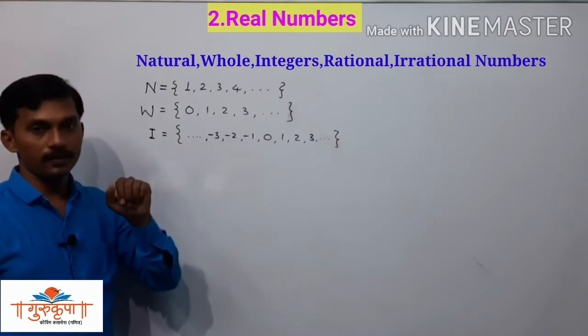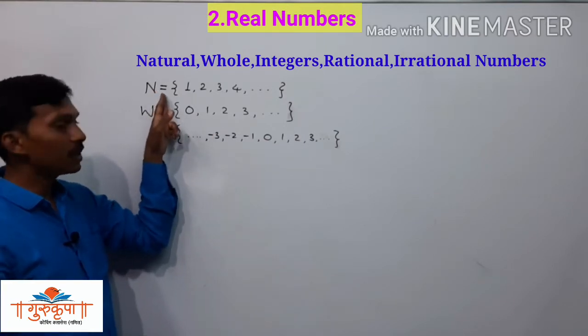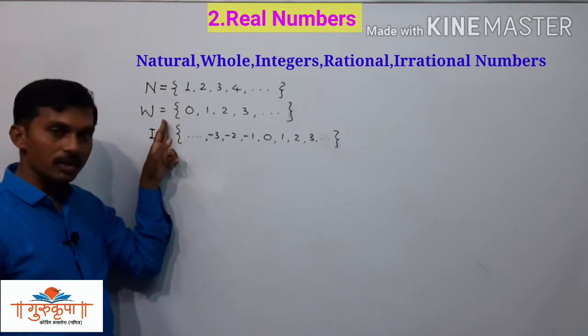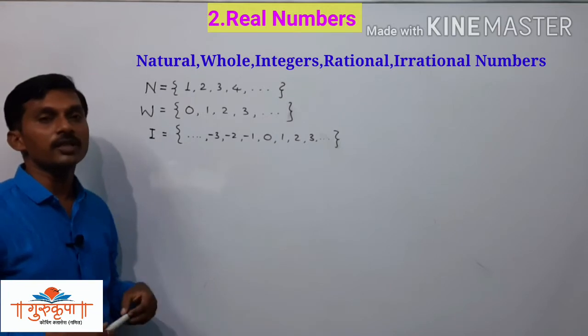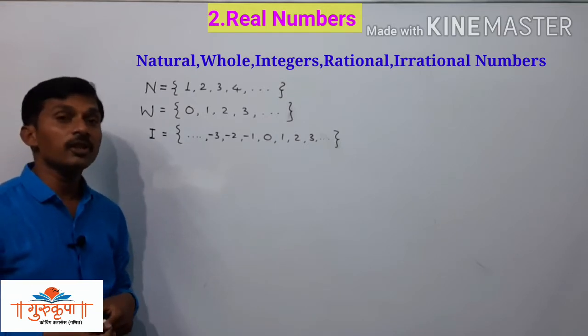These are natural numbers, whole numbers, then we have integers, and after this we have the next type of number, that is rational numbers.